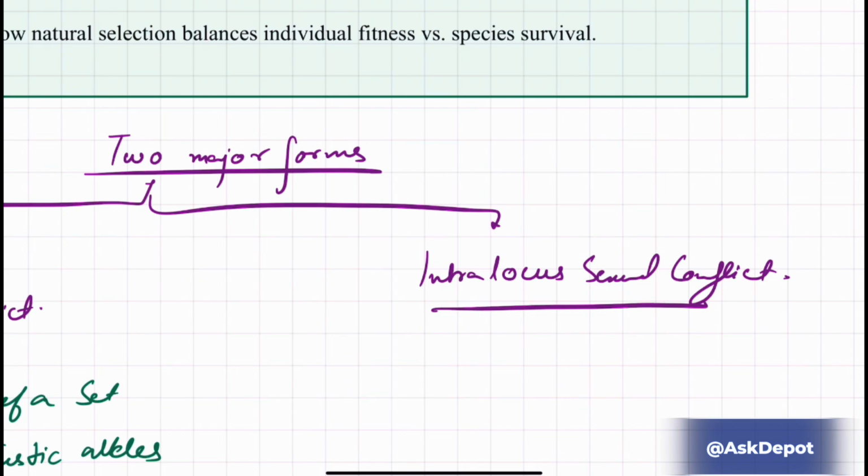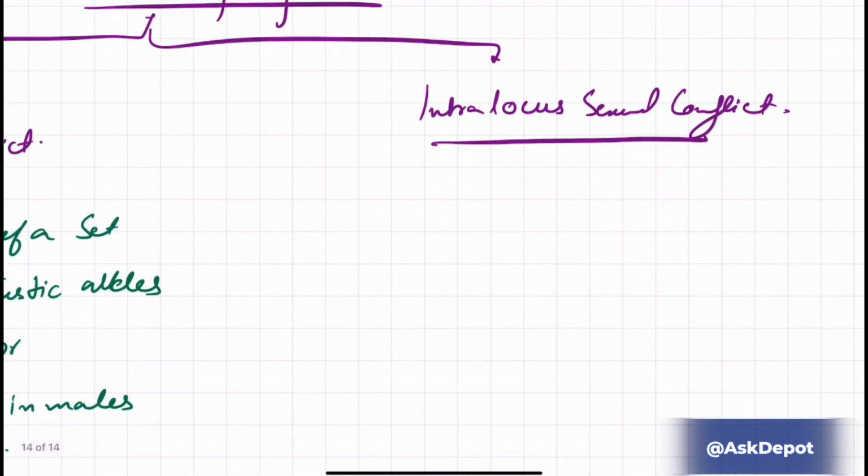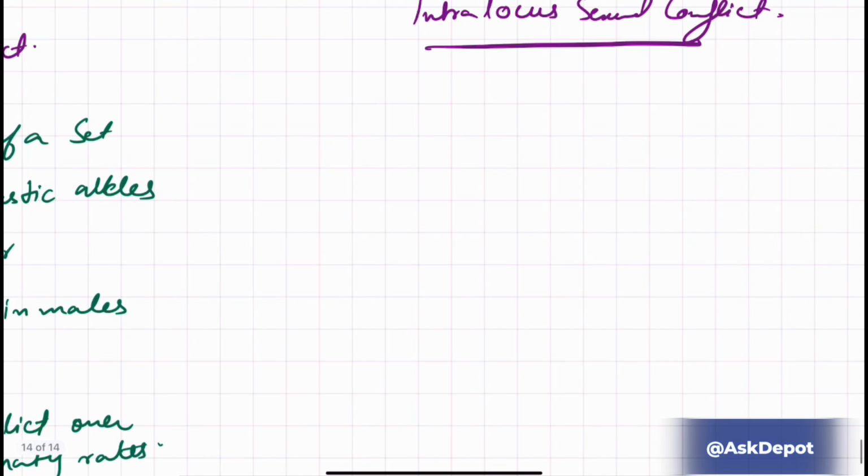Now, intralocus sexual conflict is represented as a tug of war between the natural selection on both sexes and sexual selection on one sex.